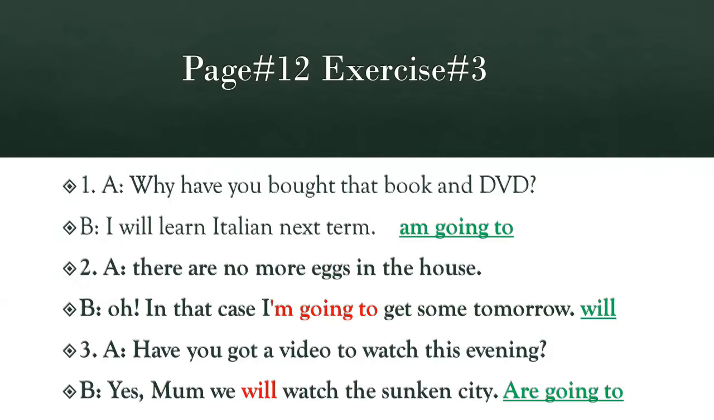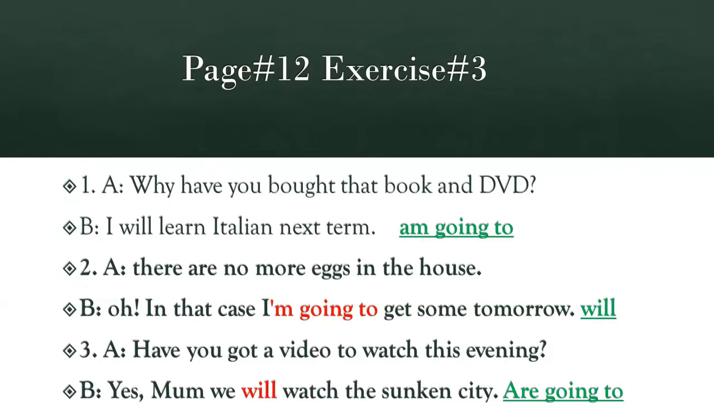Dialogue number 1. A. Why have you bought that book and DVD? B. I will learn Italian next term. Look at the sentence that B is speaking. I will learn Italian next term. Next term is about next year or coming session. So he is talking about future and he is planning to learn Italian. Do you understand? He is talking about his pre-planned decisions. He is expressing his plans for future. I will learn Italian next term.